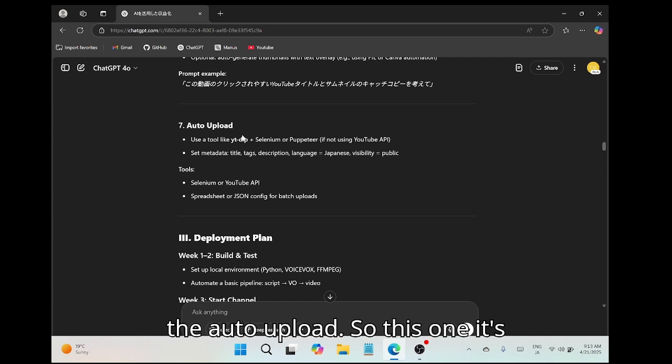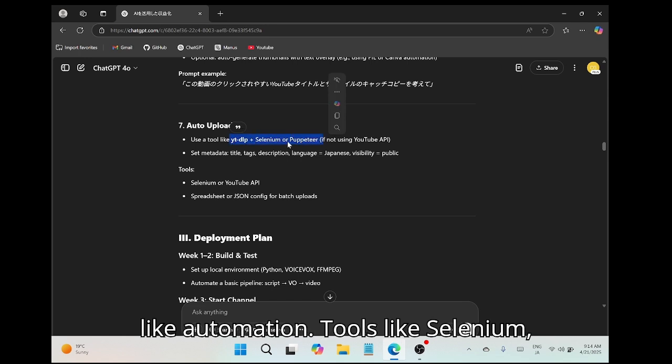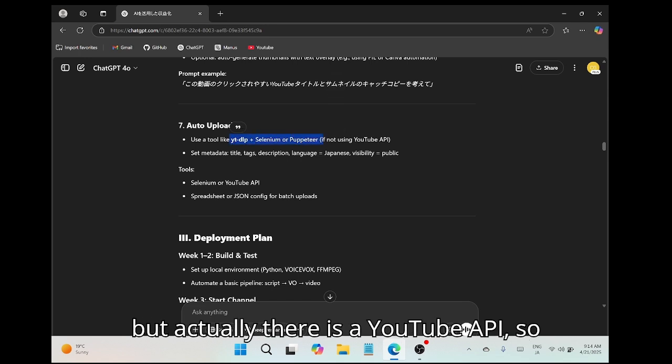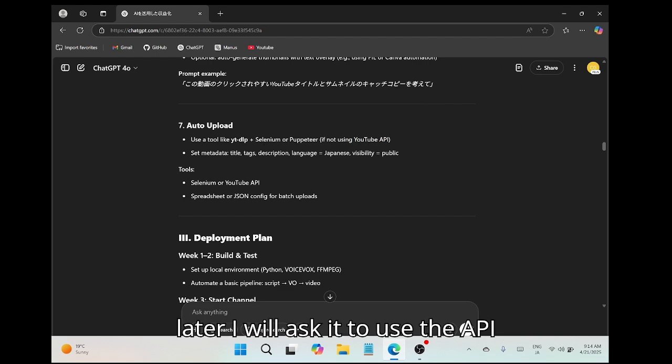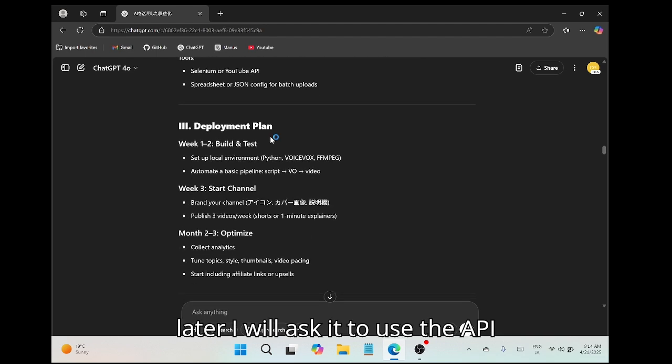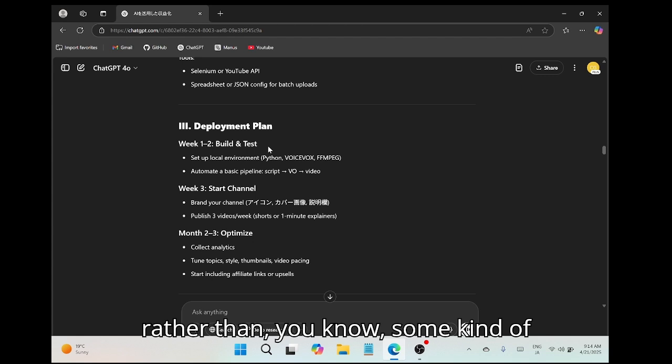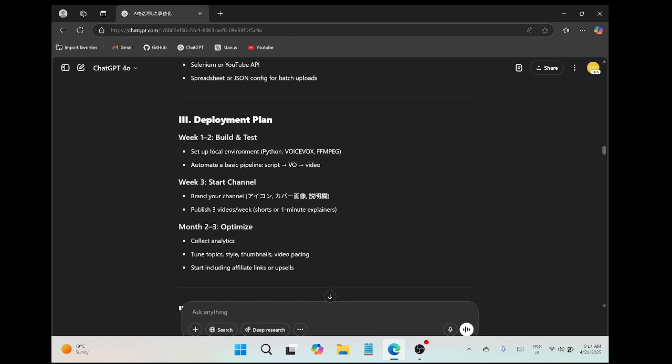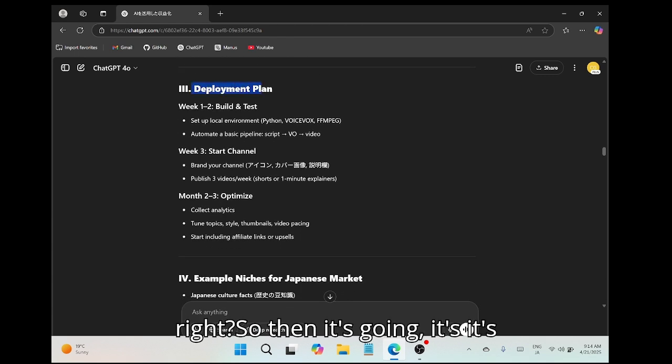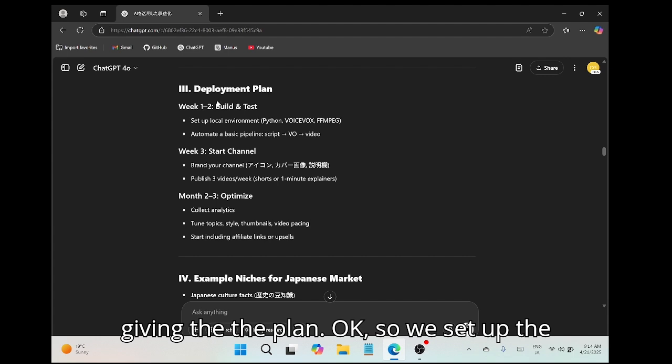The auto upload, so this one, it's basically proposing to use automation tools like Selenium, but actually there's a YouTube API, so later I will ask it to use the API rather than some kind of shady automation tools for browsers. Right, so then it's giving the plan.